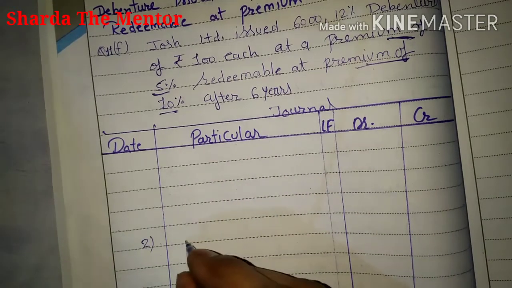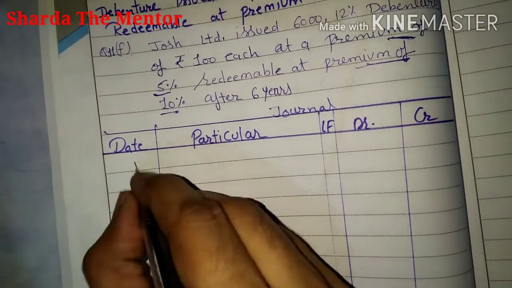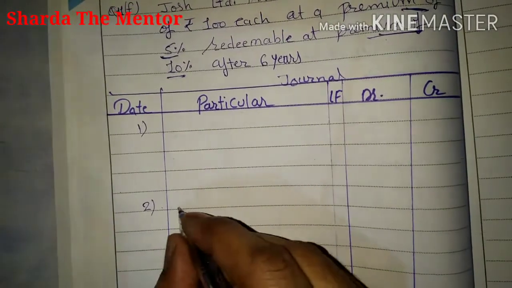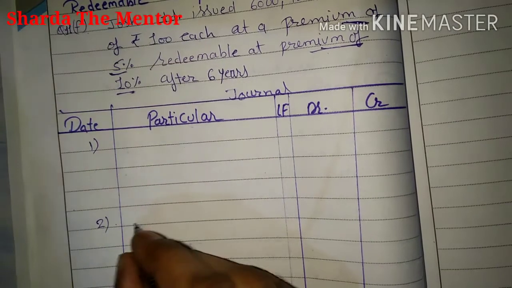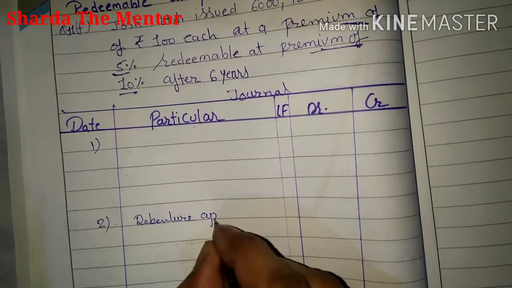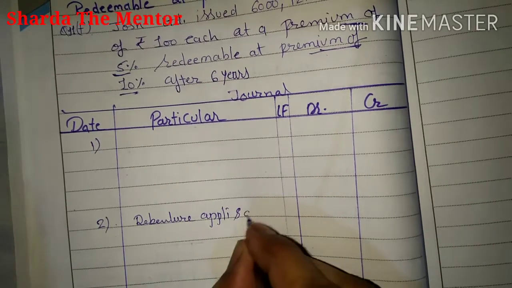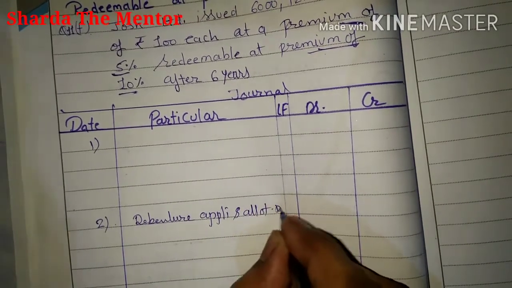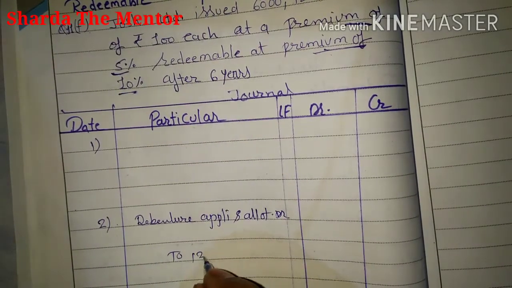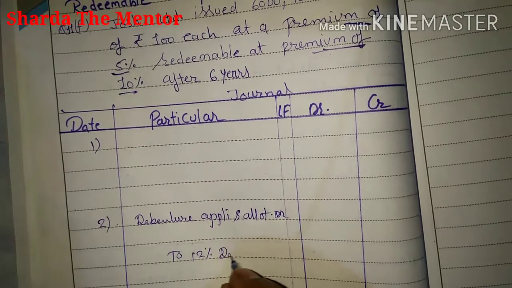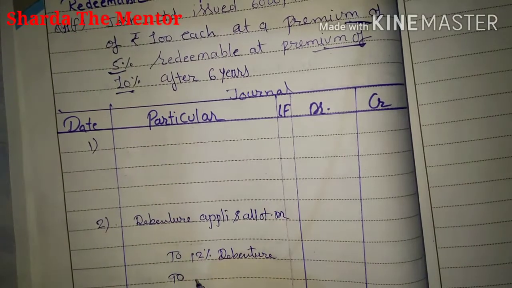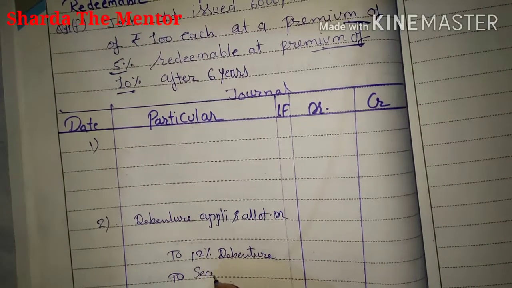So here, as we already know, when we issue debenture at a premium, we pass a general entry, that is debenture application and allotment debit to 12% debenture to securities premium.